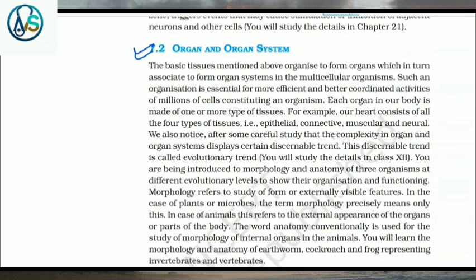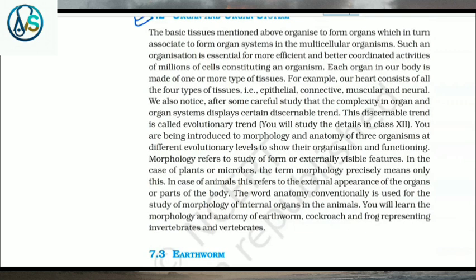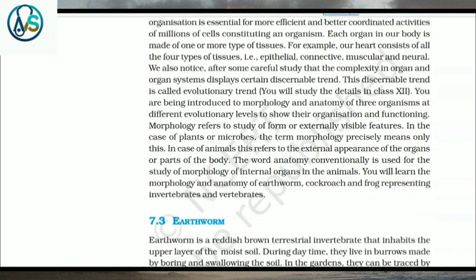Each organ in our body is made of one or more types of tissues. For example, our heart consists of all the four types of tissues, that is epithelial, connective, muscular and neural. We also notice after some careful study that the complexity in organ and organ system displays a certain discernible trend. This discernible trend is called evolutionary trend.